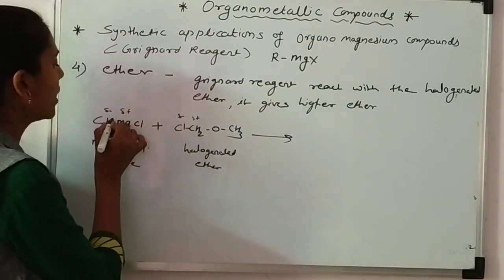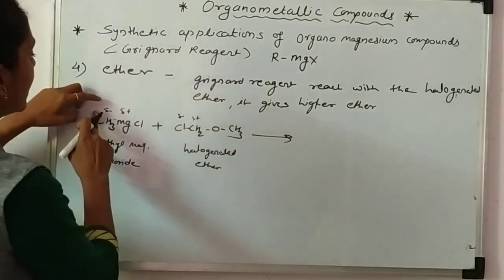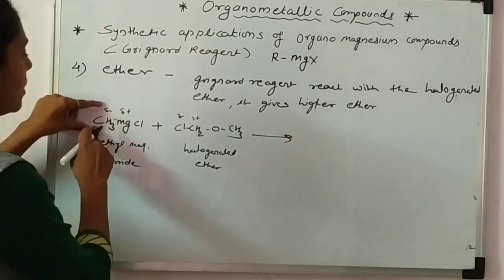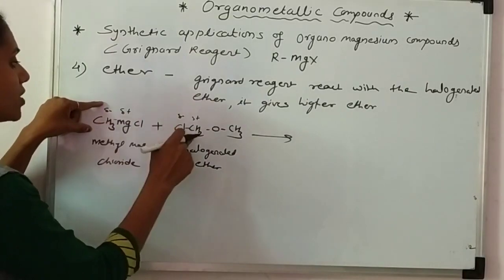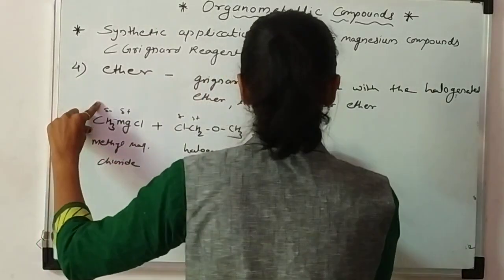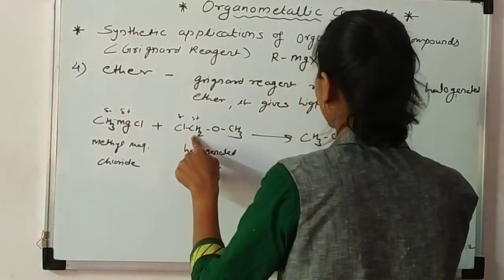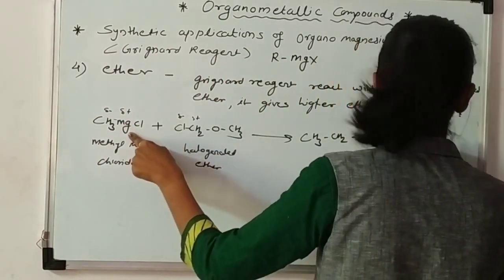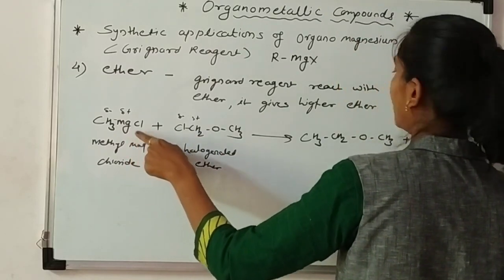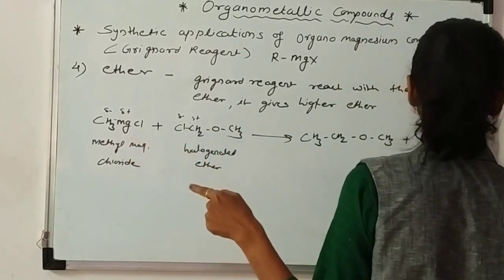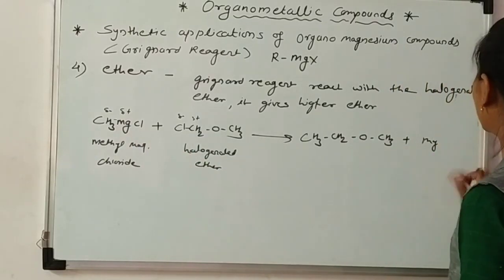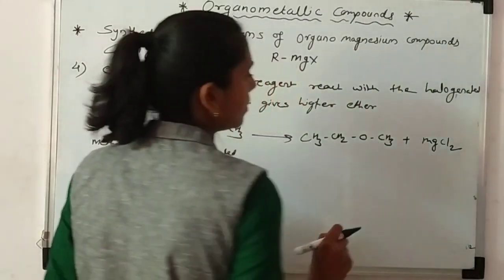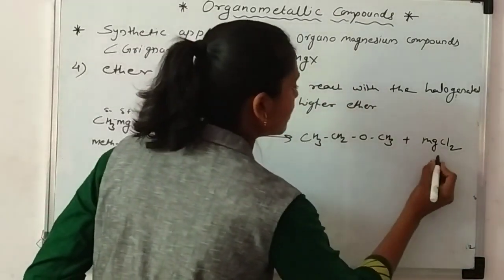So what happens when we break the bond? This CH3 group is attached with this CH2. The negative carbon atom is attached with the positive carbon atom here. So we get CH3 CH2 OCH3 plus this MgCl, Cl, that is MgCl2. I have written it like this also, MgCl2, magnesium dichloride.